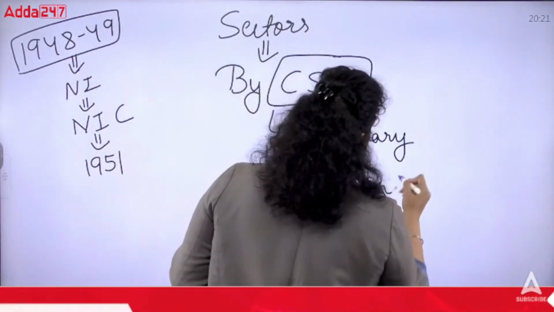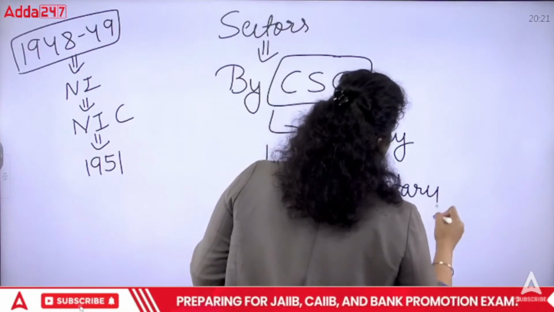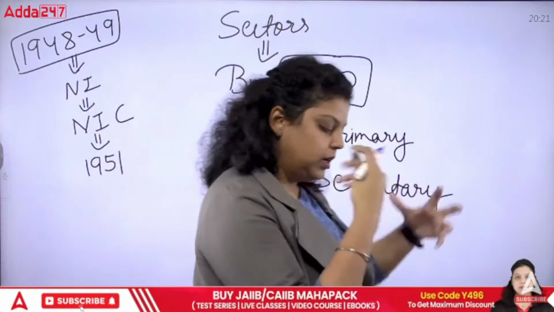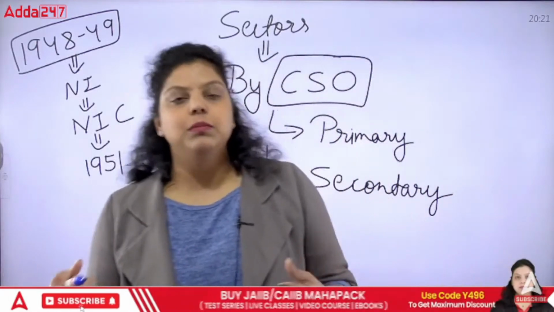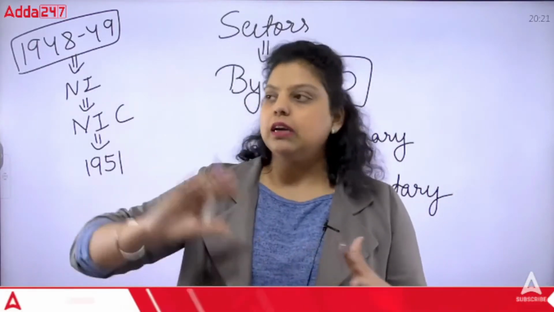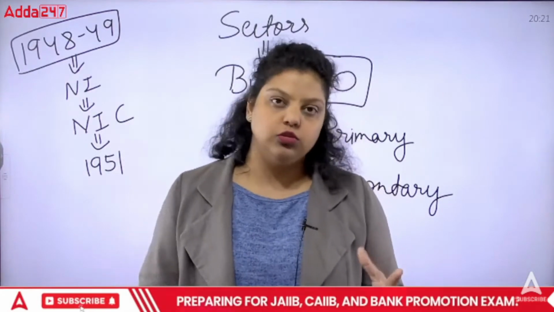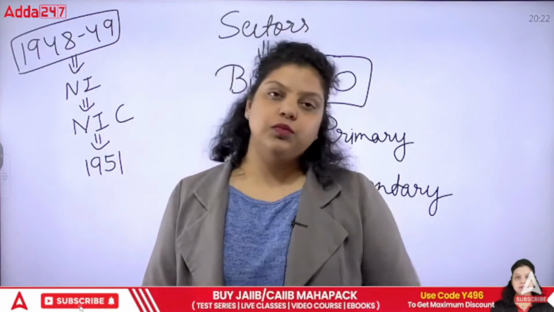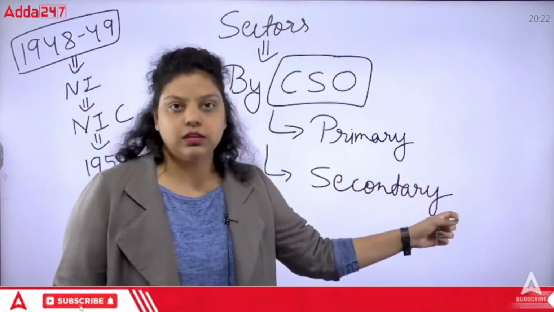The secondary sector is a type of sector which takes the natural resources of the primary sector, processes them and converts them into final goods or finished goods. So the processing of natural resources is done and they are converted into finished goods. That's your secondary sector.